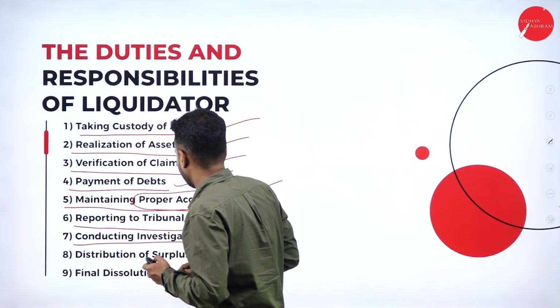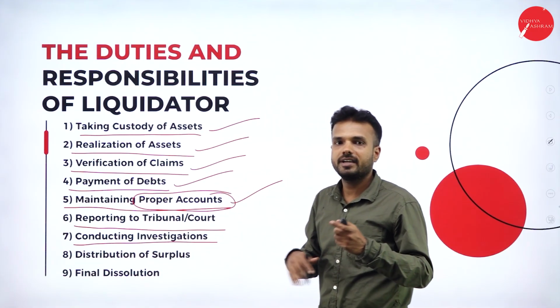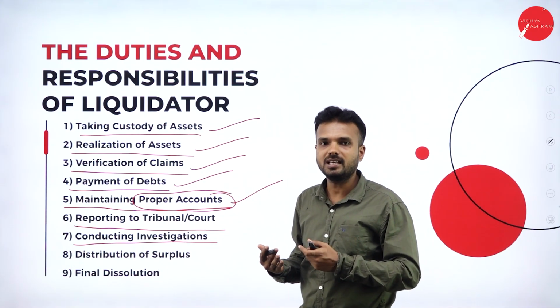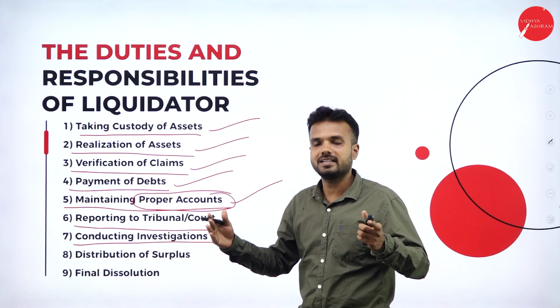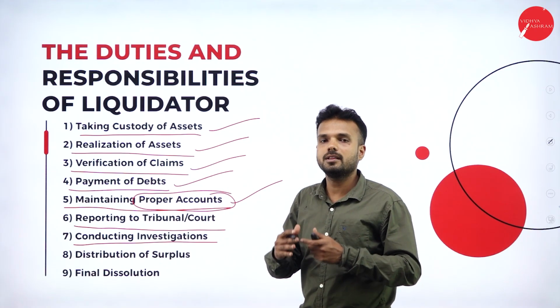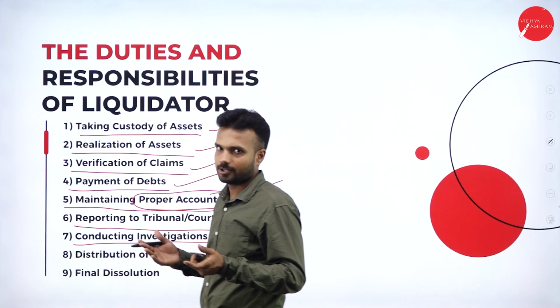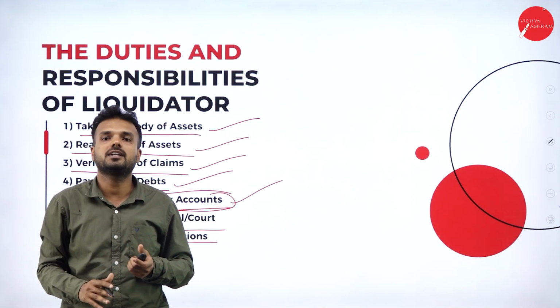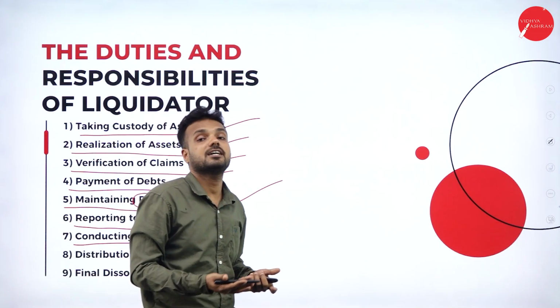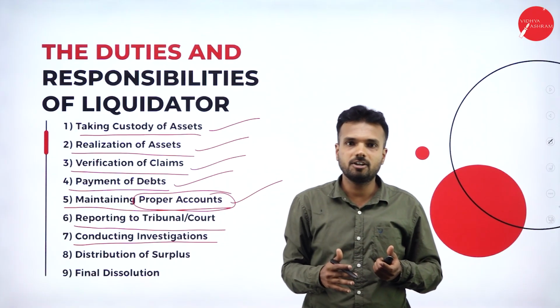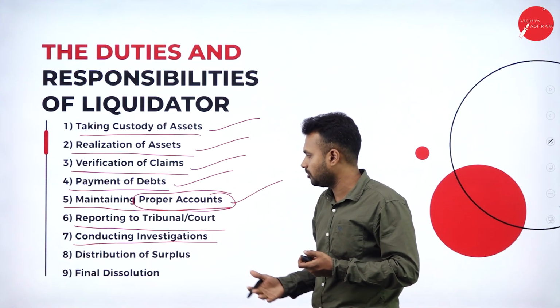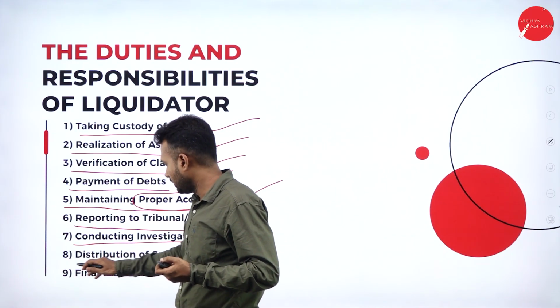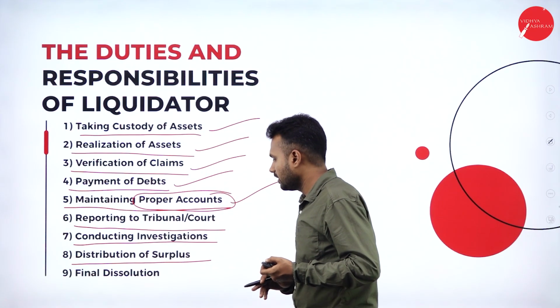Conducting the investigation. Finally, they are going to conduct the investigation whether all the things are settled, yes or no, whether all the debts have been cleared, yes or no. If there is any kind of shortage of amount, or any kind of surplus of the amount, they are going to distribute among the directors themselves. Finally, distribution of surplus.